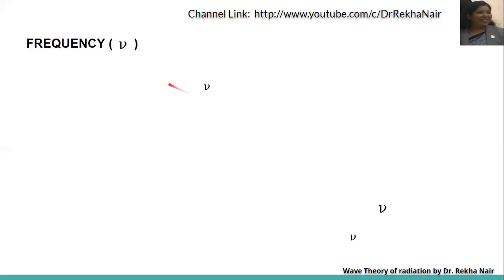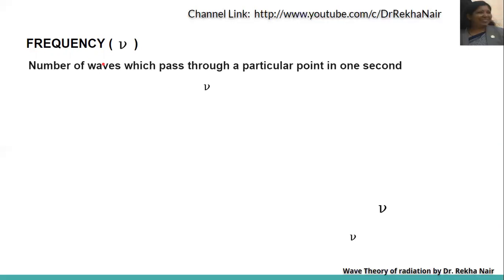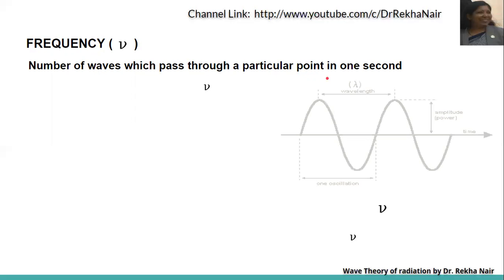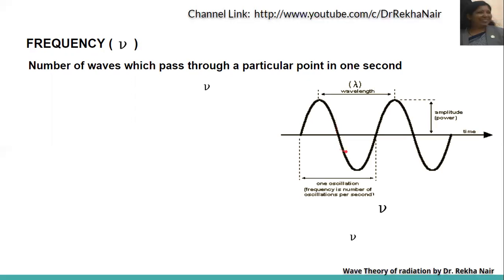Another parameter is frequency. Frequency is the number of waves which pass through a particular point in 1 second. See in the diagram, this is one oscillation, this is a wave, and this is one oscillation, for example. Then the frequency is the number of oscillations per second that pass through a particular point, that is, per second we have to calculate.